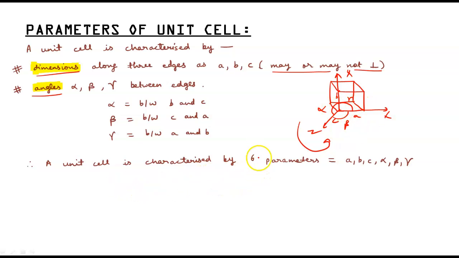A unit cell is characterized by 6 parameters. So how many parameters do we have for a unit cell? 6 parameters: A, B, C, alpha, beta, gamma. So 3 edges, 3 angles. Total parameters are 6 for a unit cell.